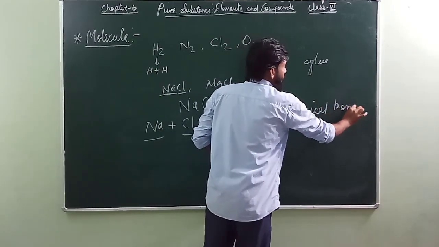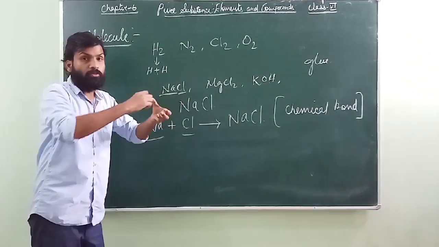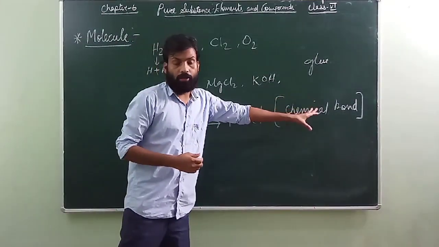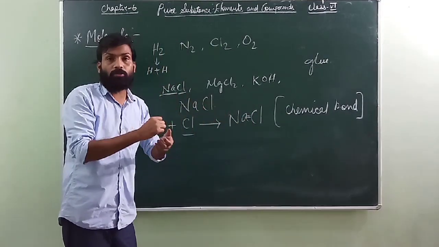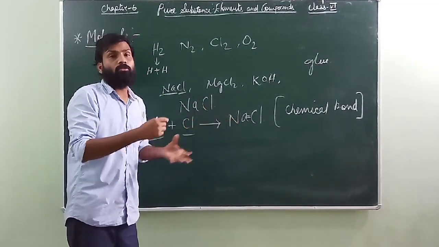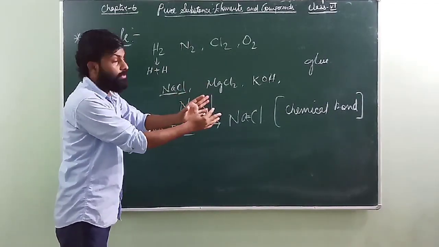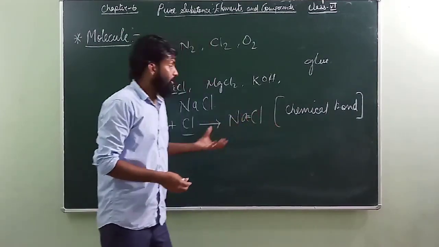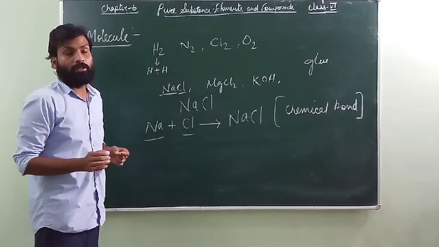Now whenever two elements combine together, they will be attached to each other by a force. That force is known as chemical bonding here. That means there will be a bond between Na and Cl which is going to hold them together so that they don't get separated. We can separate them, but for separating them we will require some other process. But when the compound is formed after combination, it is formed only because of the chemical bonding between the two elements. And this chemical bonding is very strong, and you cannot break it very easily here.